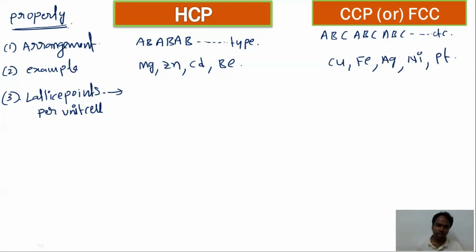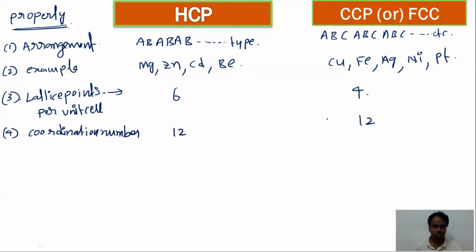In HCP, the number of lattice points per unit cell is 6, whereas in FCC, it is 4. What is the coordination number? In both cases, the coordination number is 12.